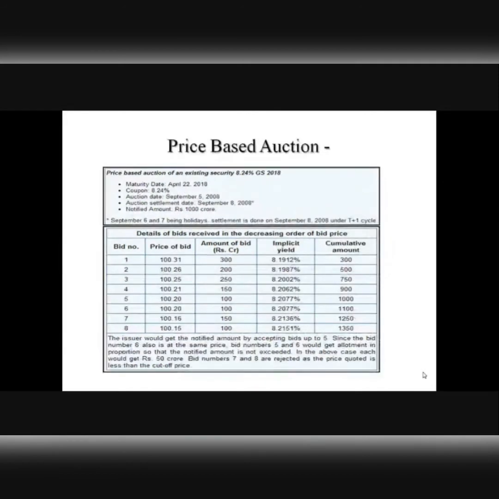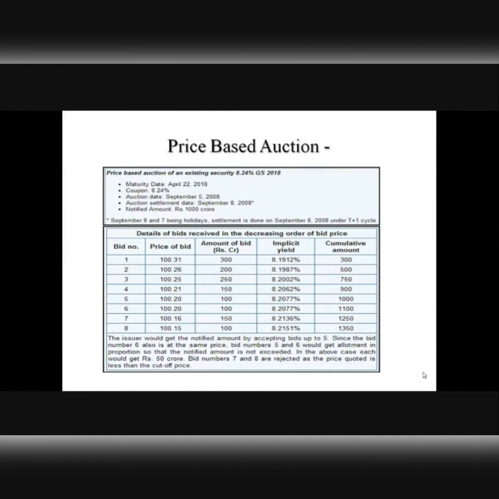Now the next example is the price based auction. This illustration explains the price based auction. Again, it's the same previous example showing how price based auctions are held. Under this method, there's a slight difference. Investors are not asked to bid for yield, rather they are asked to bid for the price. Once the bids are received and the auction is closed, the issuer finds out the cutoff price, not the cutoff yield in this case, by arranging the bids in descending order in terms of the price bid, so as to decide the cutoff price.